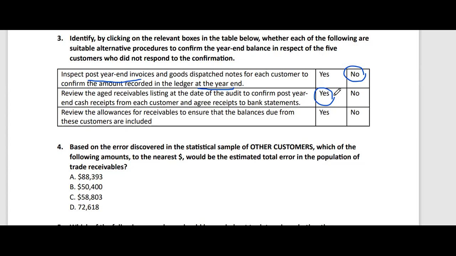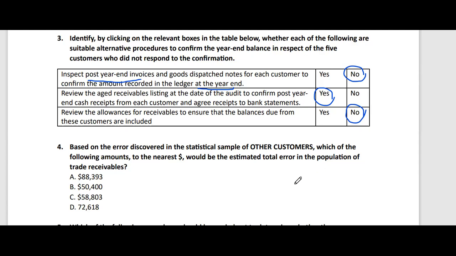So whether they respond or not doesn't tell us whether we should create an allowance for the balances of those 5 customers. So this is irrelevant here. So the answer should be no. Creating an allowance is not related to the response of the customer. Sometimes the customer responds but does not pay, so we have to create an allowance for that customer as well.